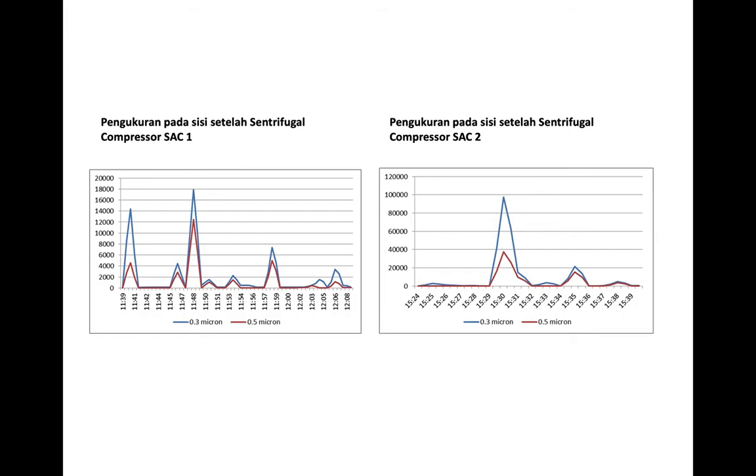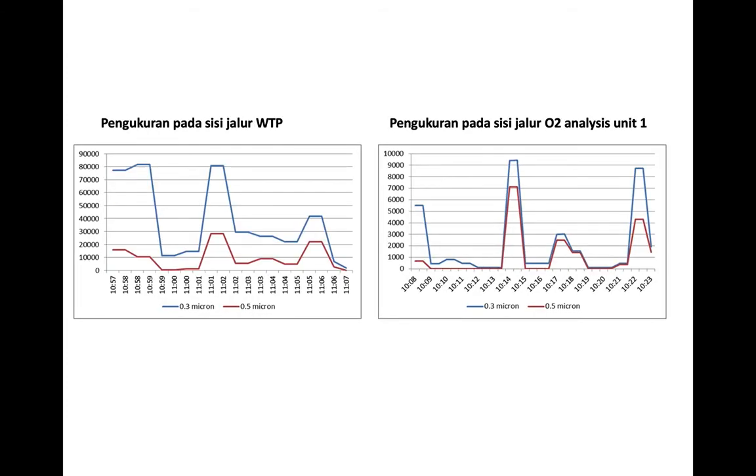Also, we measure another compressor, SHE2. We measure the particle content also on the demand side, or the user side. We measure on the water treatment plant. We also measure on the line of O2 analysis, the oxygen analysis line. This is one of the end users, and then the number of particulates also varies.